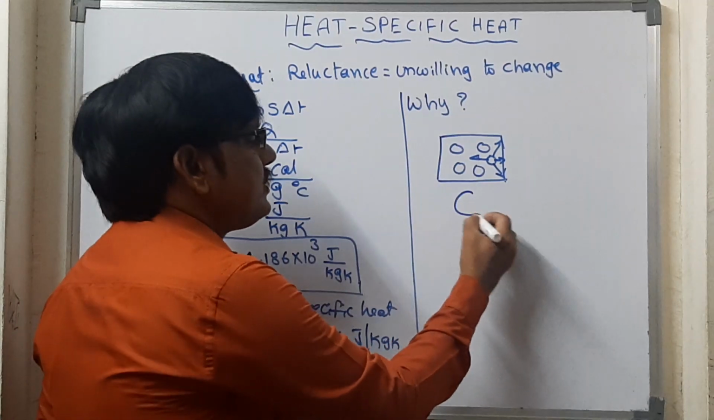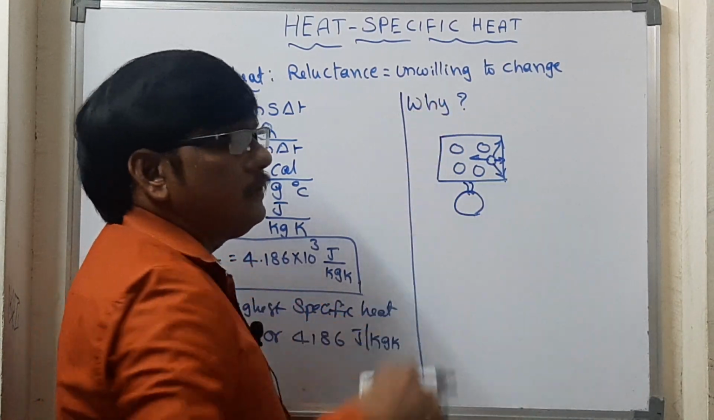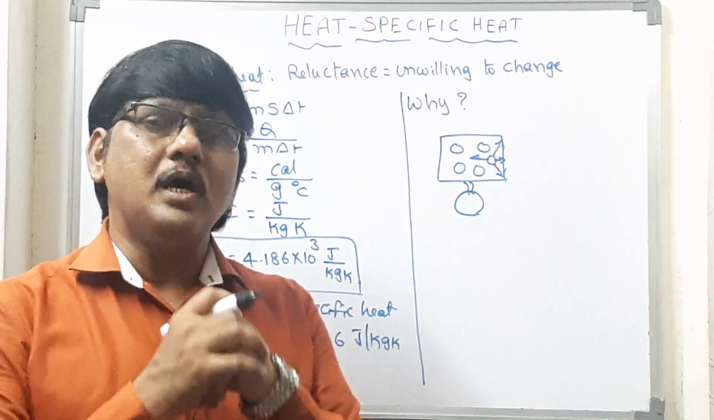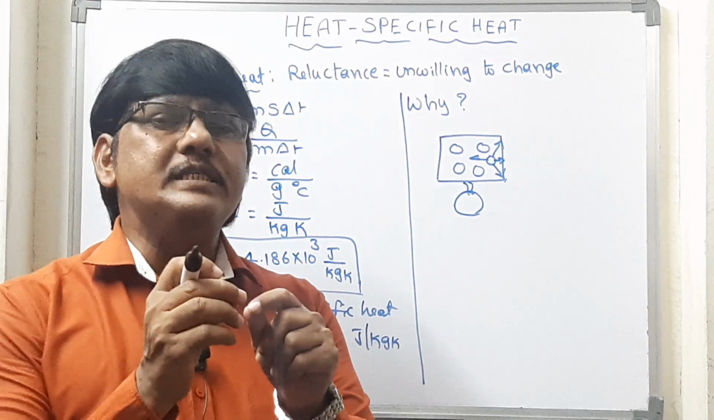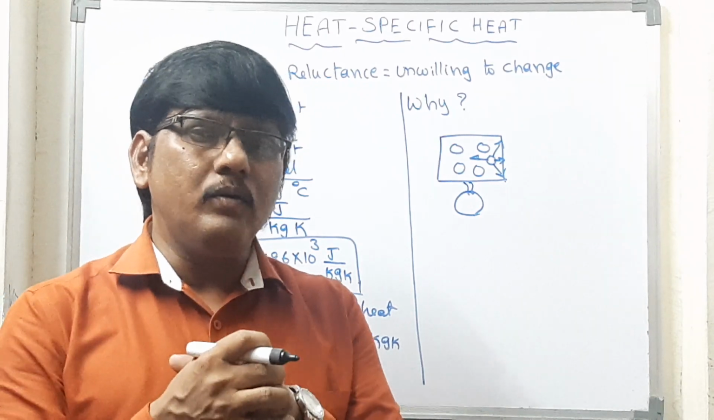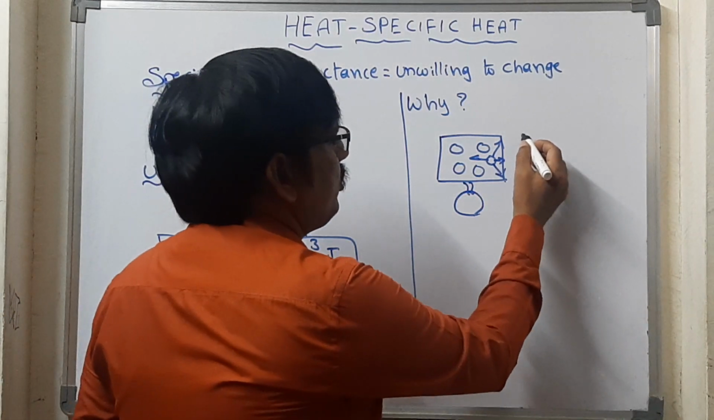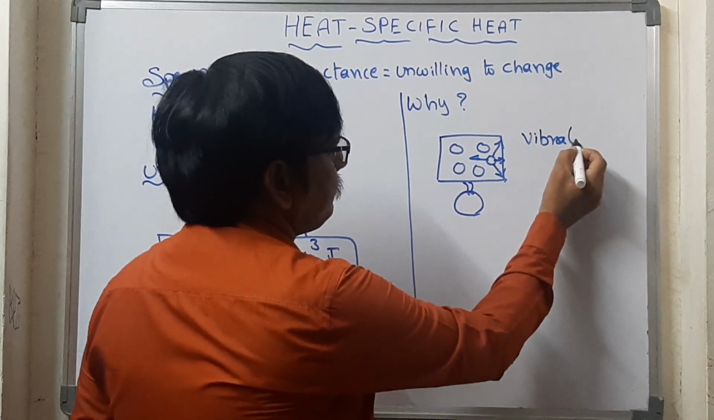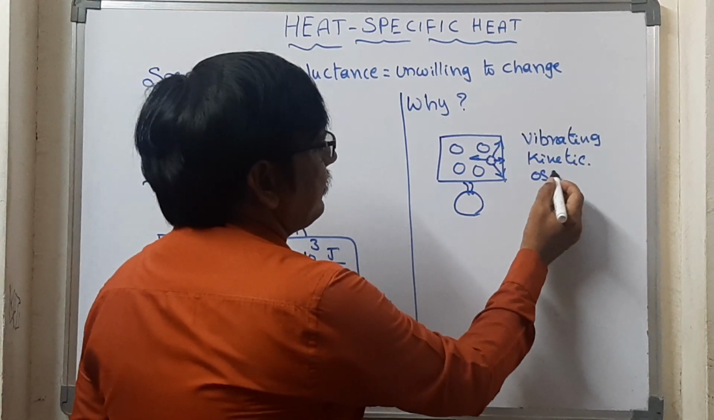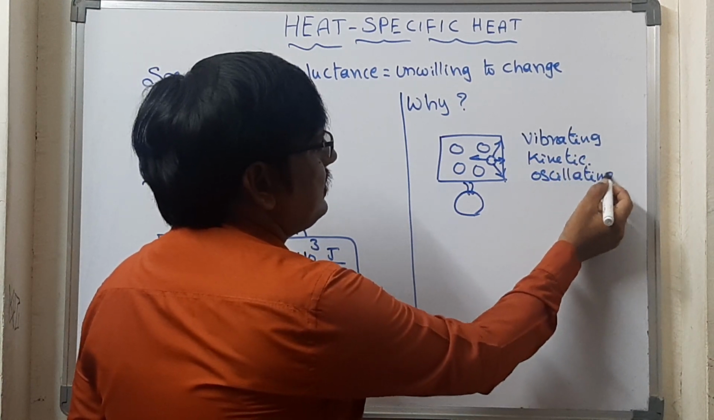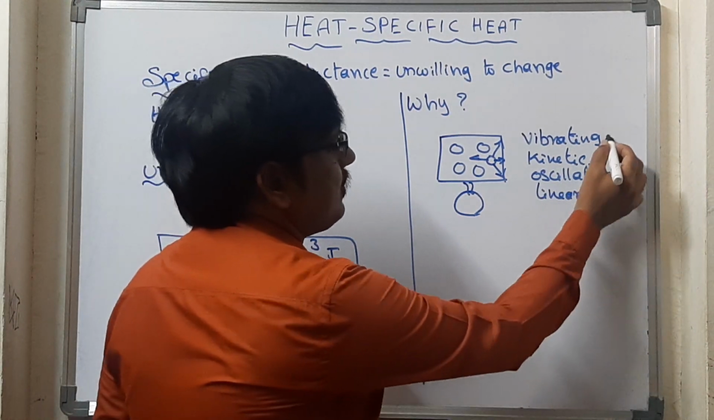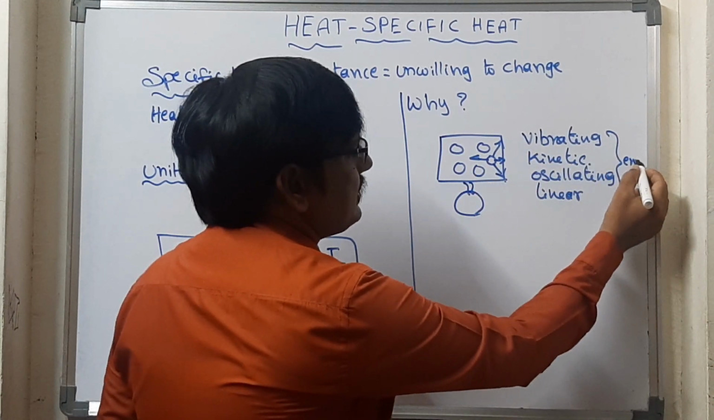If we supply energy by means of heating, what will happen? Each and every molecule will absorb energy. Once the energy is absorbed, the molecules start vibrating faster and faster. What type of energies will they have? They will have vibrational energy, kinetic energy, oscillating energy, and linear energy. So each and every molecule will possess this energy.